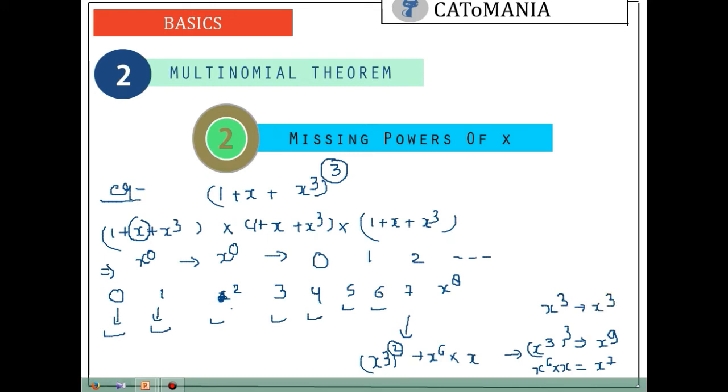So we want to check whether we can form x to the power 8, so I am just highlighting this number, so we keep in mind that we cannot form x to the power 8.